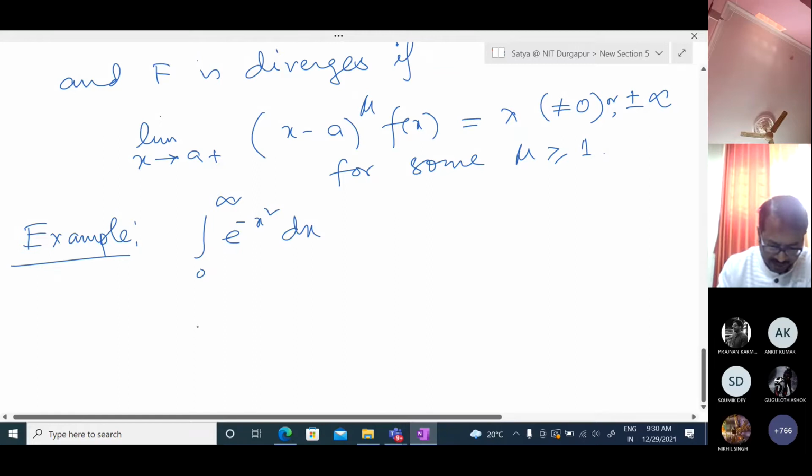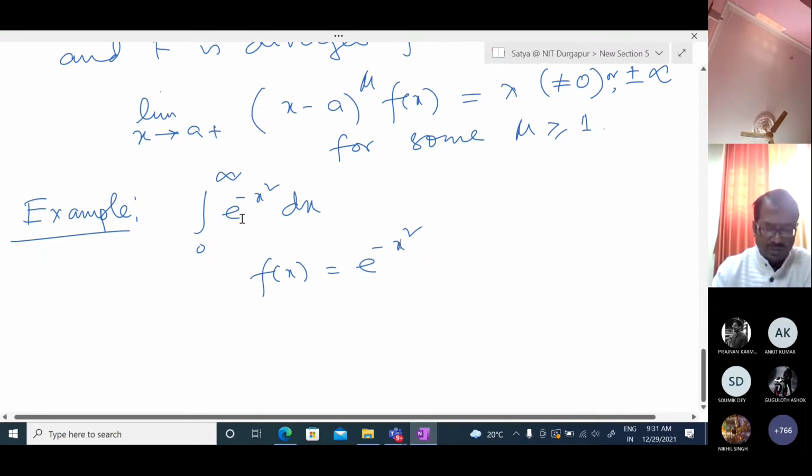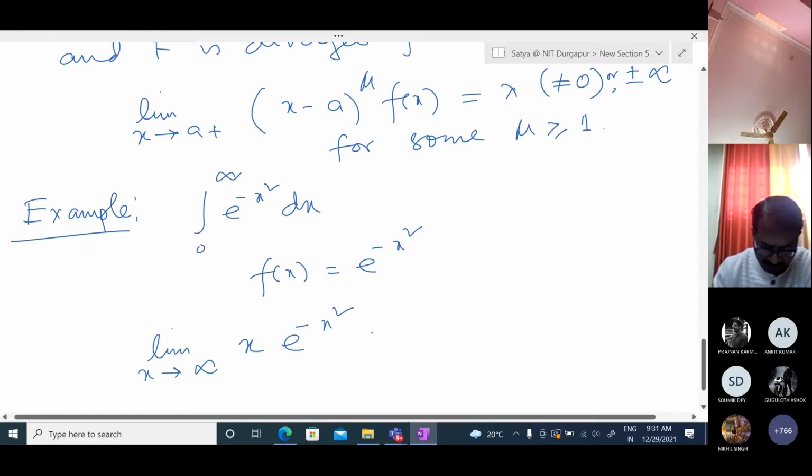So here the integrand, that means f of x, is equal to e to the power minus x square. Since the limit is infinite, we should use the mu test for type 1. That means we should take the limit as x tends to infinity of x to the power mu, some value like 1 or 2 or negative, into e to the power minus x square. Our target is to show that this converges.